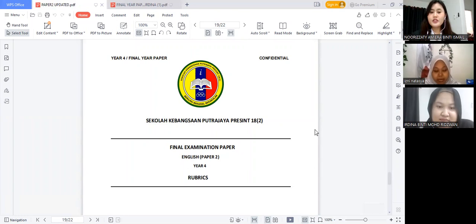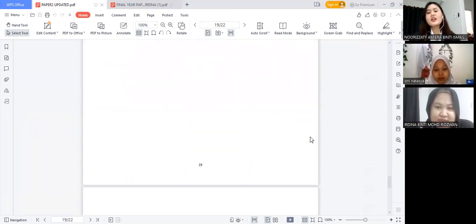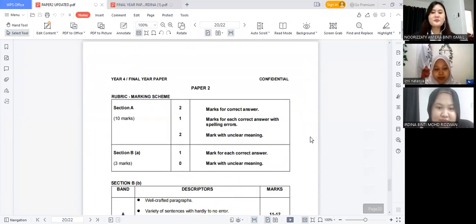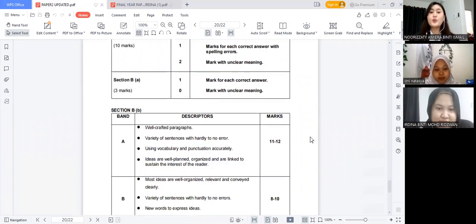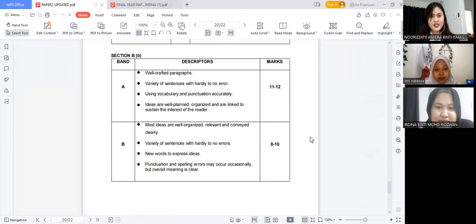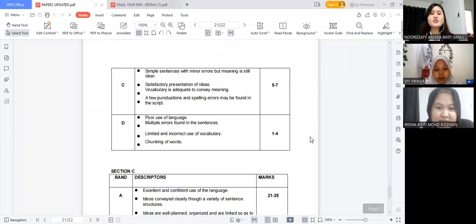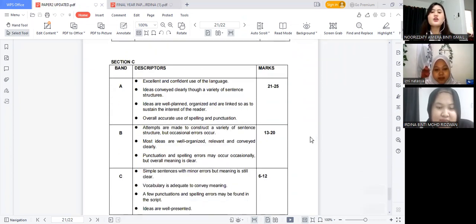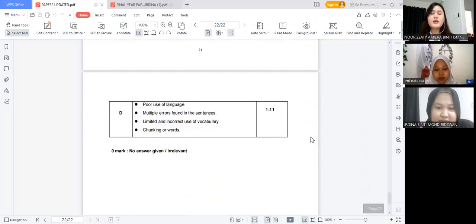This is the rubric for the final examination paper, English paper, paper 2. The rubric is for the teachers only. This is the rubric. And this is all of the examination paper that we teachers prepared for the students. We hope that students can answer correctly and our paper can be accepted.